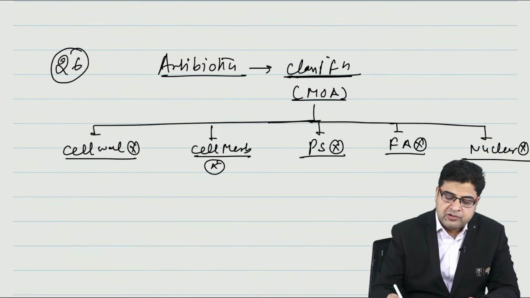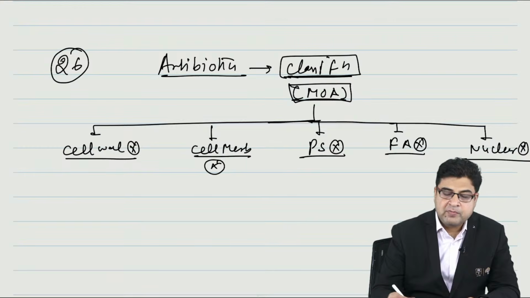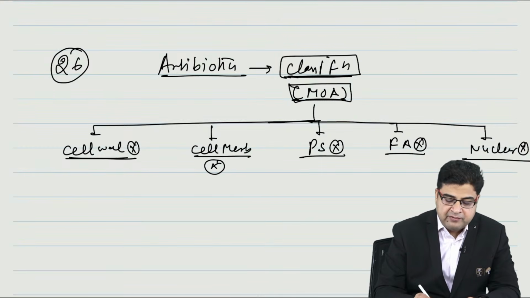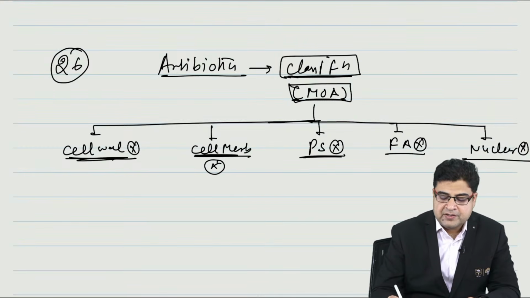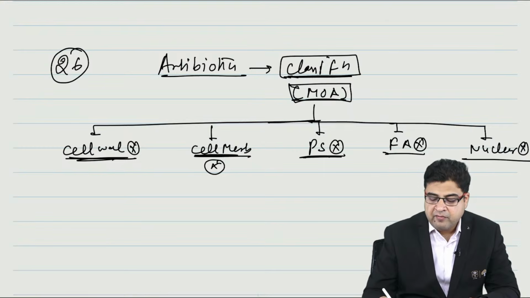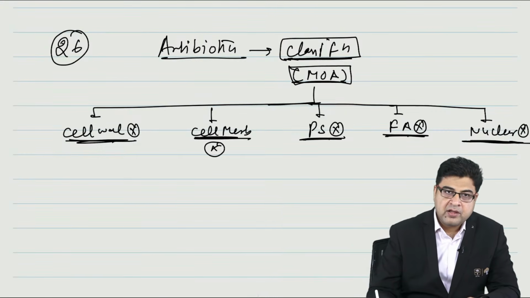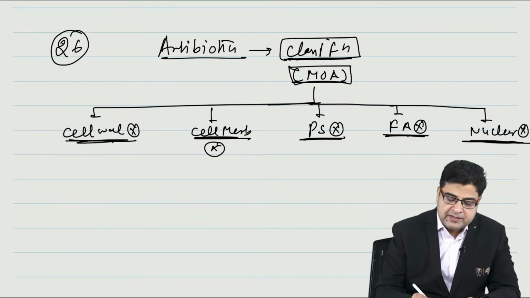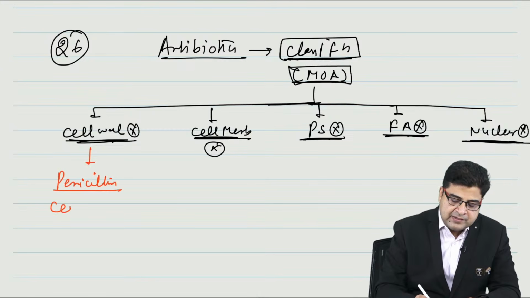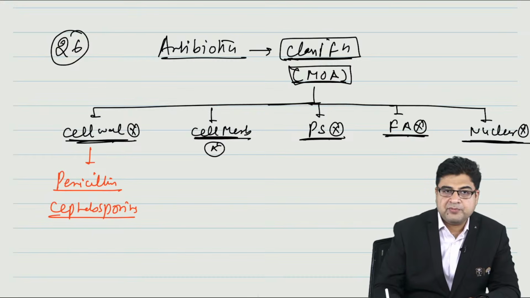Like if I say which medicines are cell wall inhibitors, one classical example is all penicillins. Penicillins are cell wall inhibitors, cephalosporins are cell wall inhibitors.